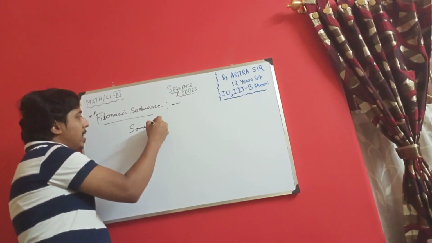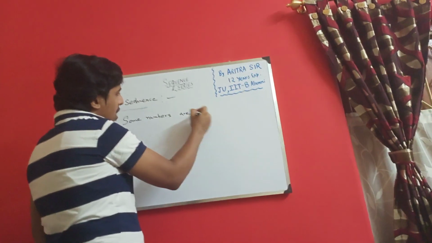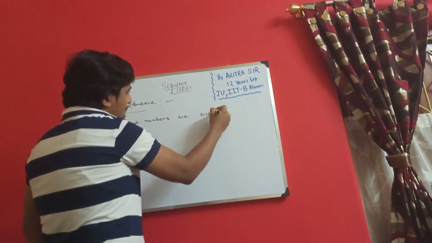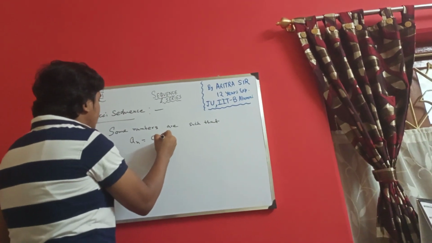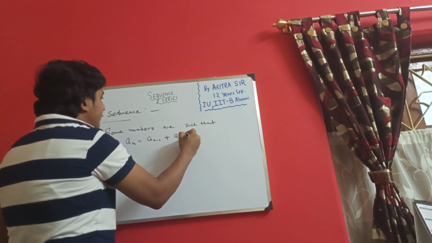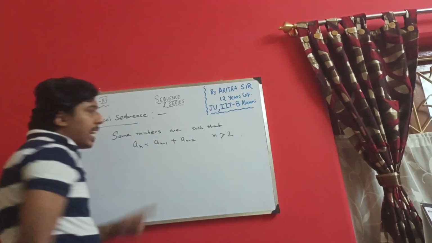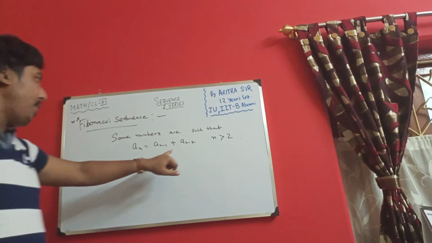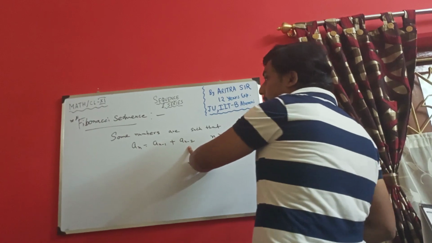Some numbers are such that AN is equals to AN minus 1 plus AN minus 2 provided n greater than 2. Why n greater than 2? Check. If n is 1, then it becomes A0, A minus 1.